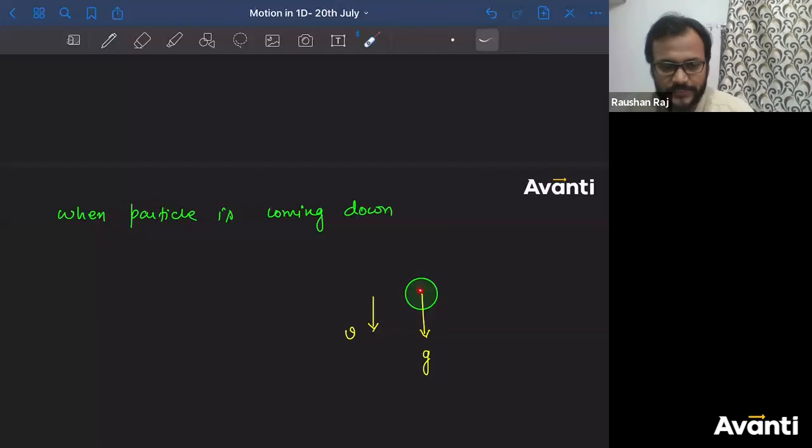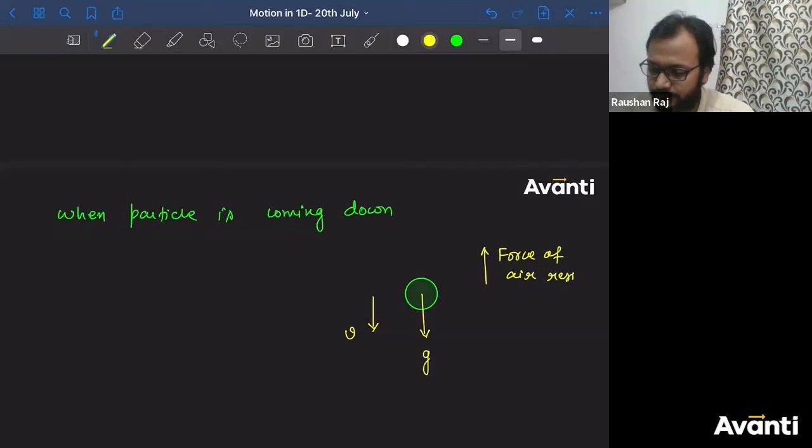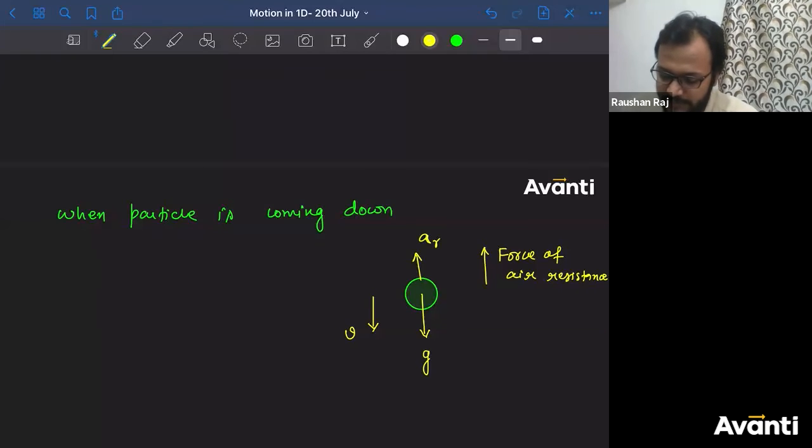Tell me, what is the direction of the force of air resistance? Motion is in the downward direction, so the force will act in the upward direction. So the force of air resistance will be in the upward direction. So the acceleration due to this force will also be in the upward direction. Let me call this AR again. Now tell me, what is the net acceleration here?